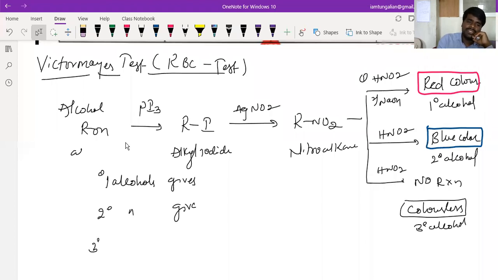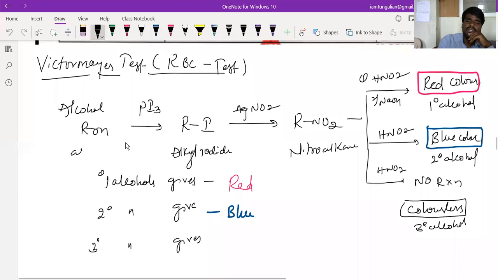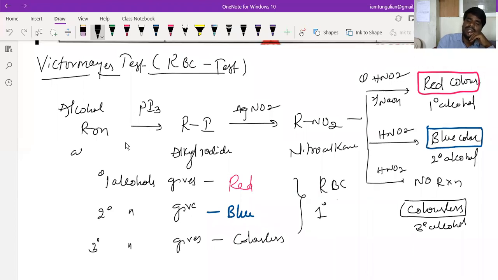Tertiary alcohols by the Victor-Meyer test give what? This will give red, this will give blue, and this will give colorless. Hence we call it RBC. R stands for 1 degree, B stands for 2nd degree, C stands for 3 degree. Just remember this.